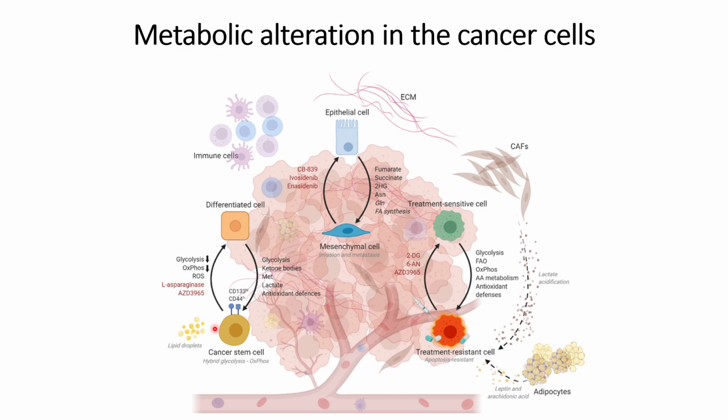In order to prevent these cancer stem cells, or to restate them into their normal differentiated cells, these drugs are found to be effective, such as AZD3965 and L-asparaginase.